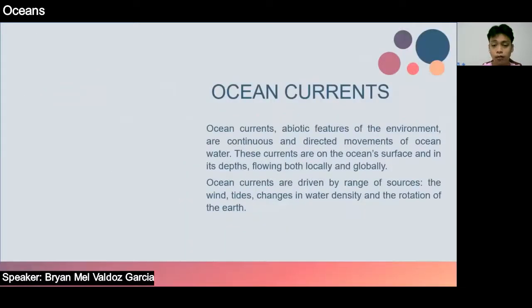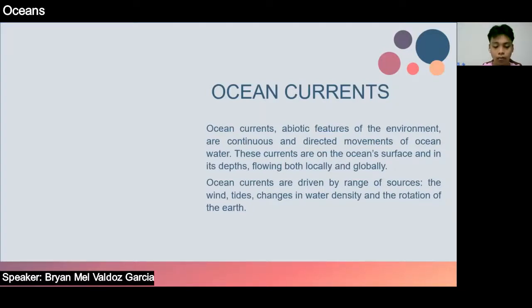Ocean currents, abiotic features of the environment, are continuous and directed movement of ocean water. These currents are on the ocean surface and in its depth, flowing both locally and globally. Ocean currents are driven by a range of sources: the wind, tides, changes in water density, and the rotation of the earth. The topography of the ocean floor and the shoreline modifies that motion, causing currents to speed up, slow down, or change in direction.